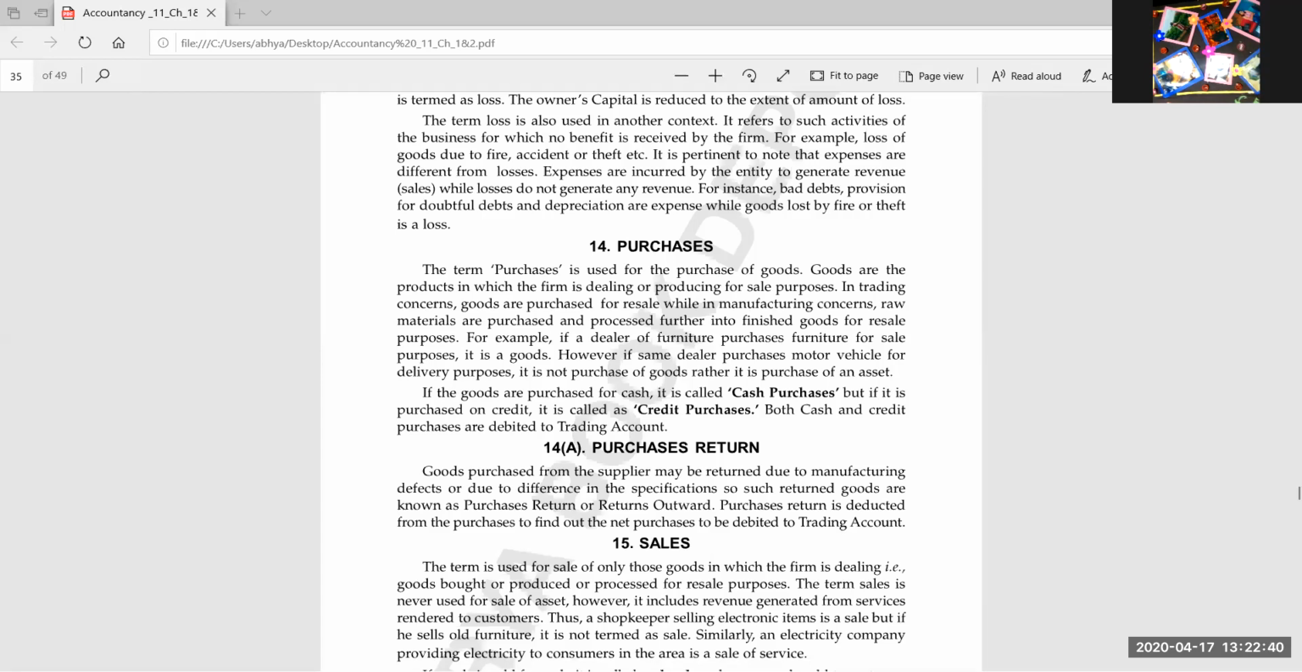Now I am telling you that because of a defect in one chair, I have returned one chair. So that return will be deducted from the total purchases to get the net purchases. So net purchases are equal to total purchases minus purchase return. Students, please keep writing all these formulas, because at the end of the chapter, we will be doing numericals on the basis of these concepts.